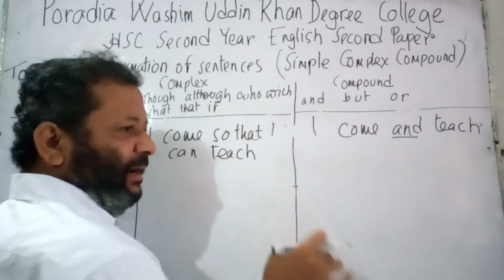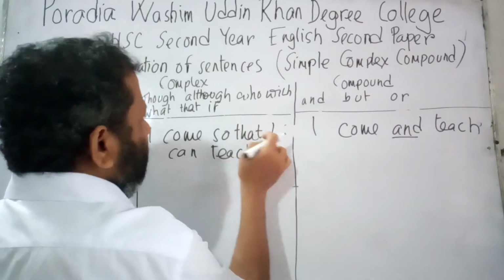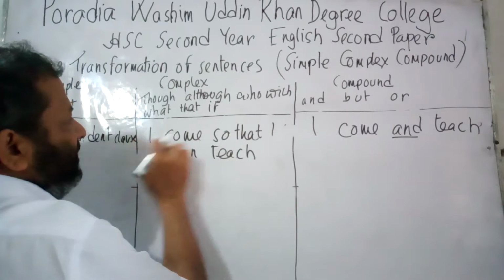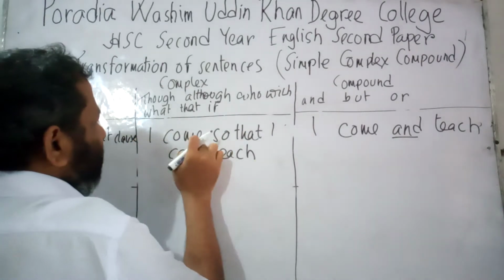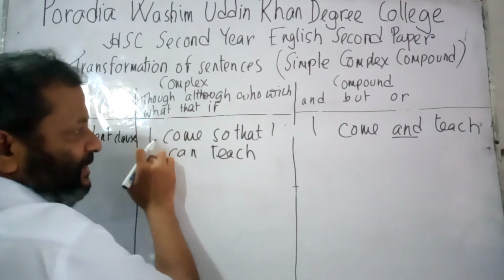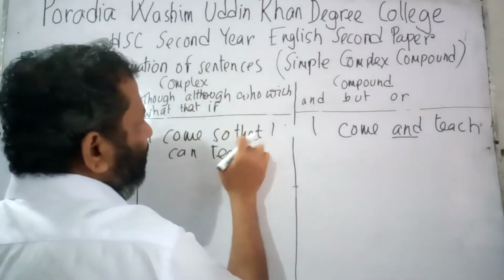So whenever I would use so that, just after the word so that, I would insert the subject of the sentence. Say the sentence started by I come, so here the word I is the subject. So after so that, the word I has come. So I come so that.